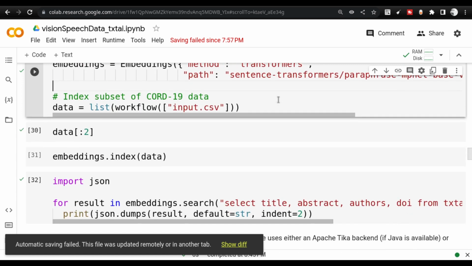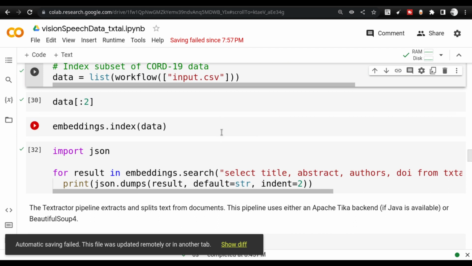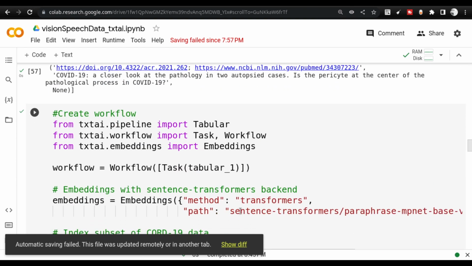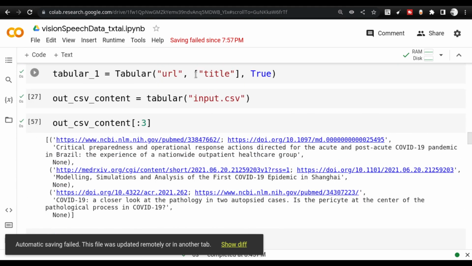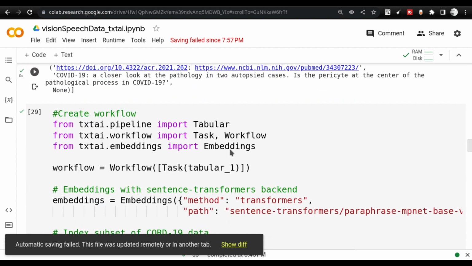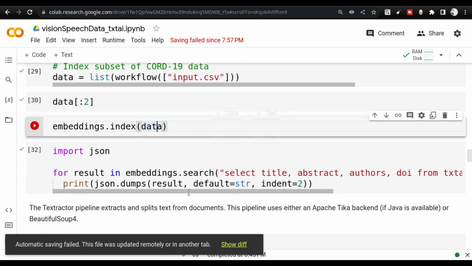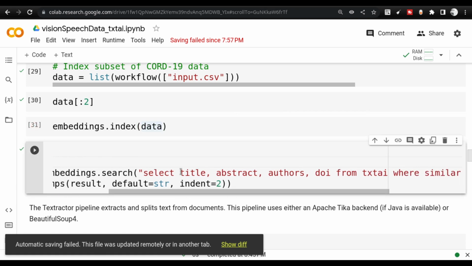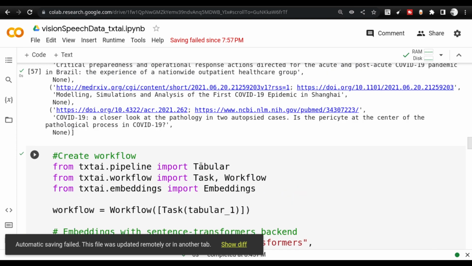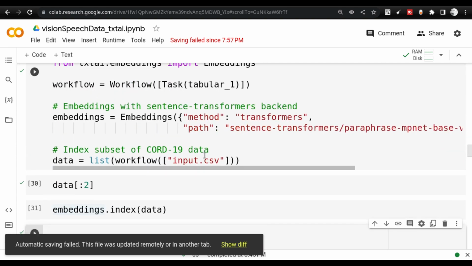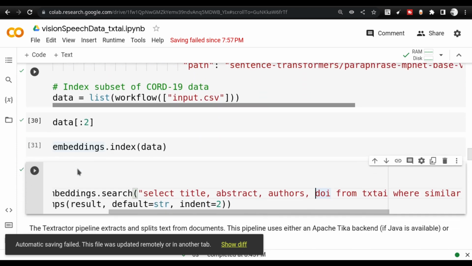Now here you see that a couple of things I've already done, and you can see the output here. I am only calling the URL and title, correct? But here at the bottom I have already embedded the data. I've already done it because it takes time. Here I am asking for the title, abstract, authors, DOI. All these things I did not ask for in the tabular column, correct? But after I embed, I can still get that data. So that is what I was trying to say.